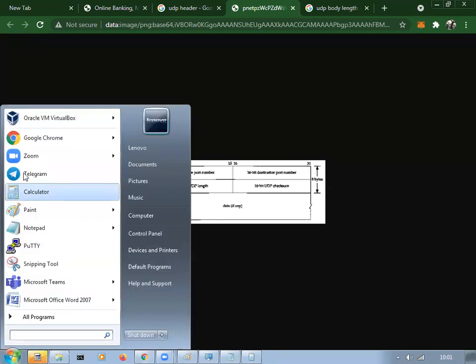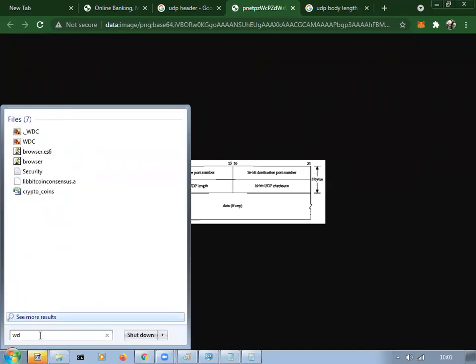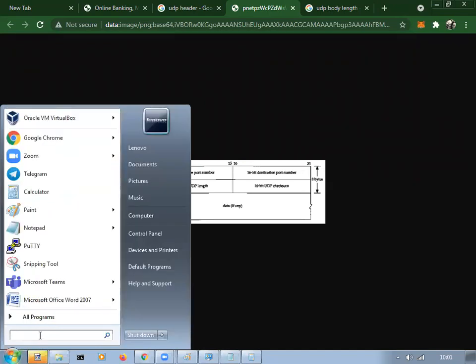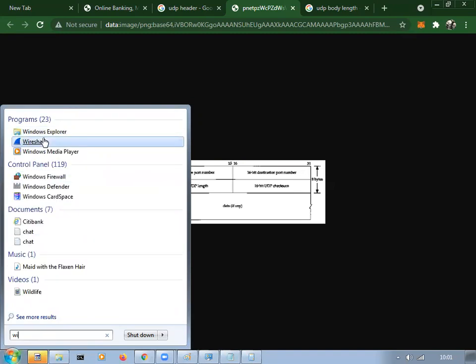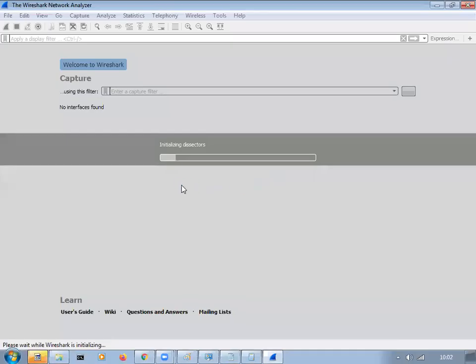If you want it more clearly, Wireshark, let it be open. The source port and the destination port they keep here, and there will be the length of the header, the checksum, and the body, where the request you are making goes.